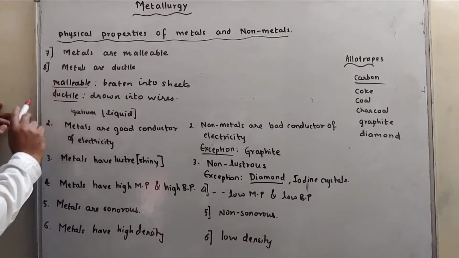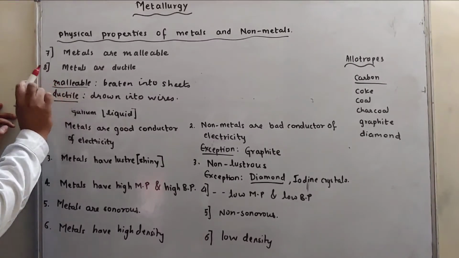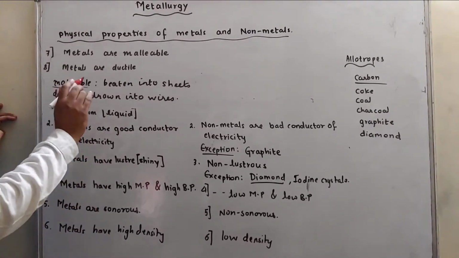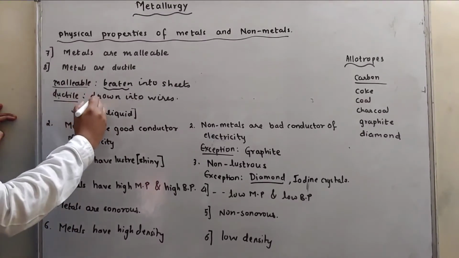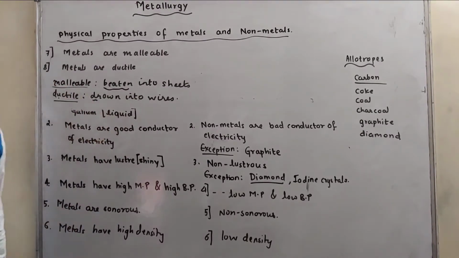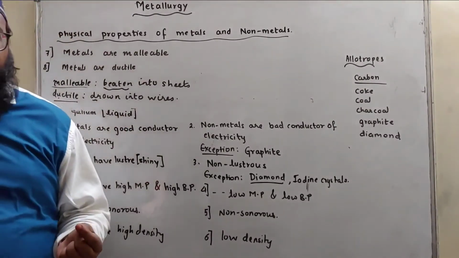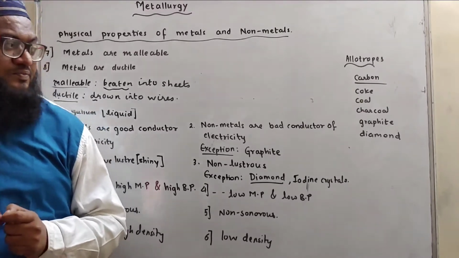Malleability means, M for malleability, M means beating, and we can make sheets. Beaten, that is. And D for ductile, D for drawn into wires. Metals are so ductile that 1 gram of gold can be drawn into a 3 kilometer wire.